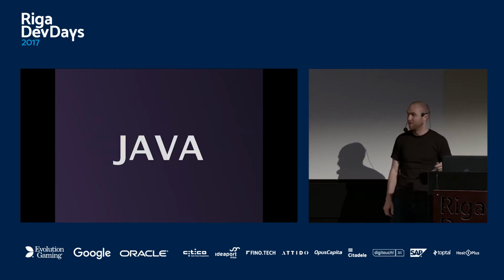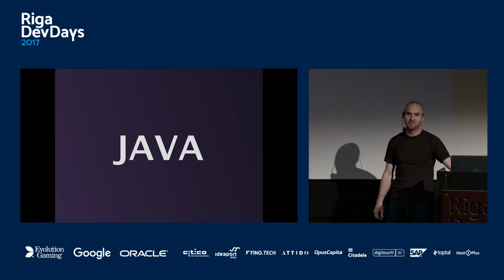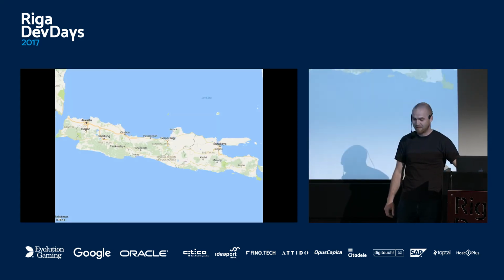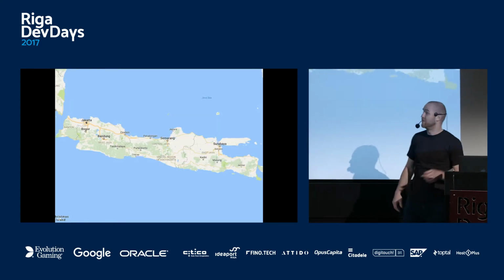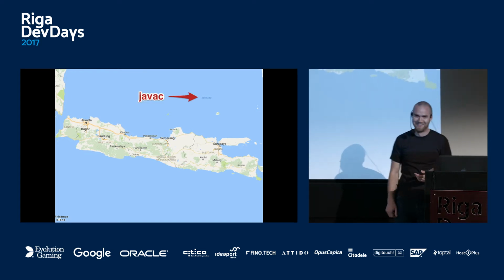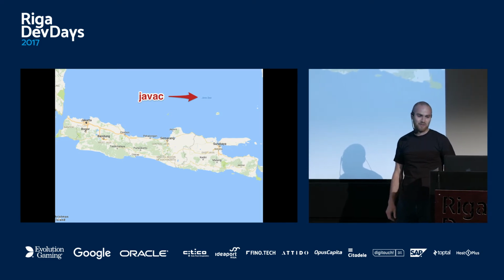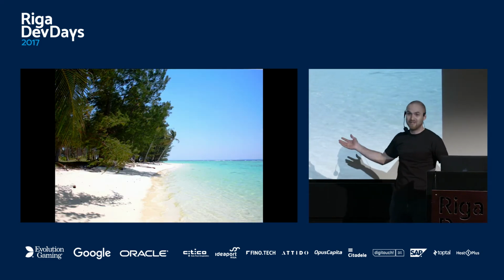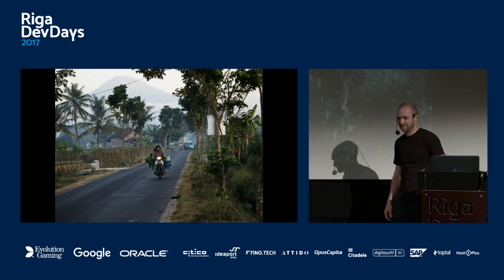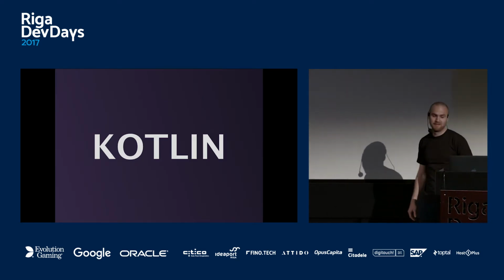So I assume everyone here knows what Java is, and of course the answer is it is an island. Zooming in on Google Maps, it's quite a big island really, and notice there is Java C at the top. So some photos from Java. It turns out there are really nice places there. I've never been, so.